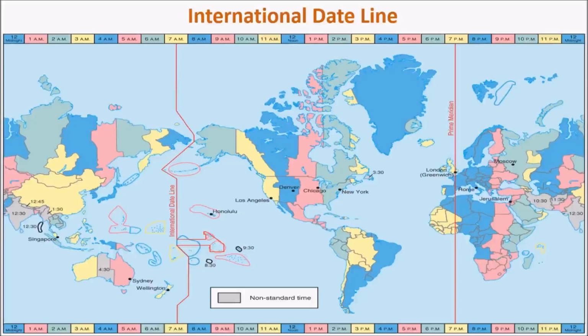And now, like we have a uniform time system, we would like to have a uniform date system too. For this, Earth is divided into two parts: one to the east of 180 degree longitude, and one to the west of 180 degree longitude. And we see that 180 degree east and west longitudes coincide to a single line, which is exactly opposite to the prime meridian. And we see that unlike the prime meridian, the international date line follows a zigzag path. This is to ensure that the main regions belonging to certain regions come under the same date system. For example, if we take a straight line, it would pass through here, and this would be separated from mainland Russia.